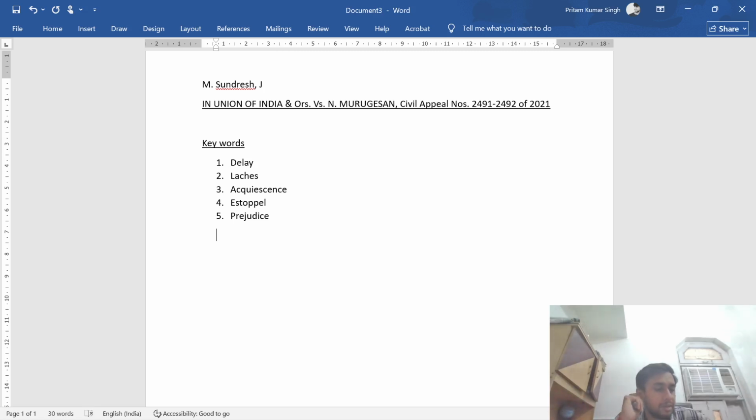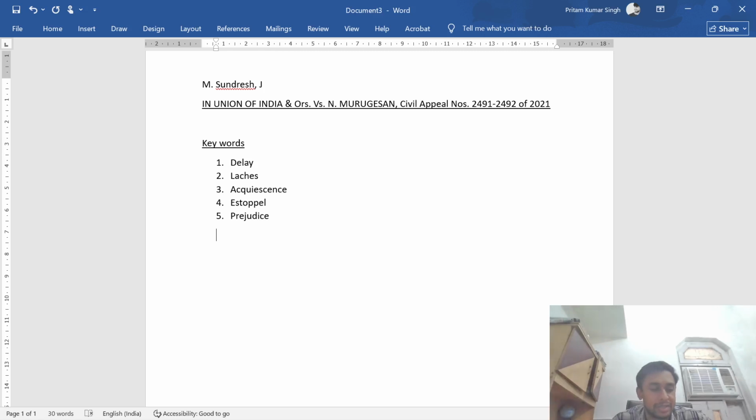Okay. Now, what the judge says in this case is that delay, laches, and acquiescence are often related, but they are not the same. So, the above three points may be related, but they are not the same. For example, delay is a big concept.